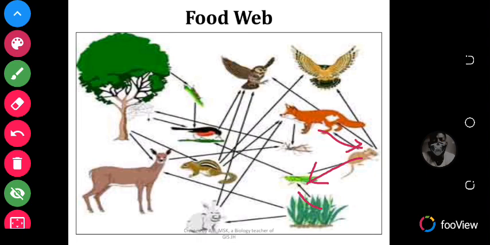The fox can also eat insects. The fox can eat a rabbit or a squirrel. The squirrel will eat food from the plant. So you can make a lot of linkages here, because you realize that so many things eat each other for survival.